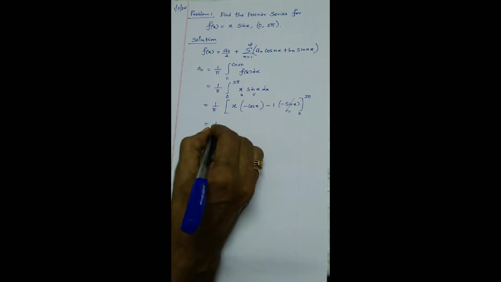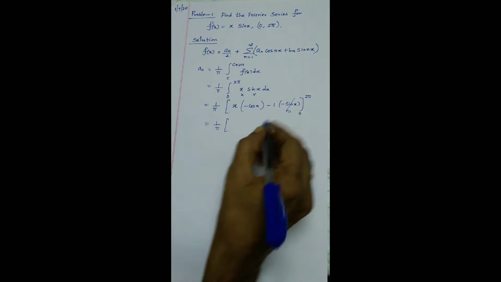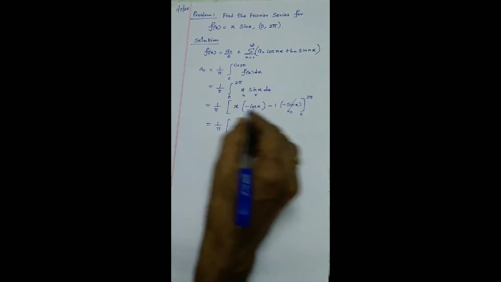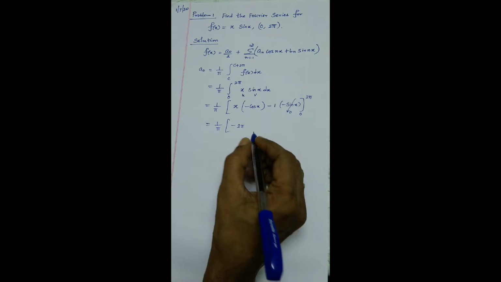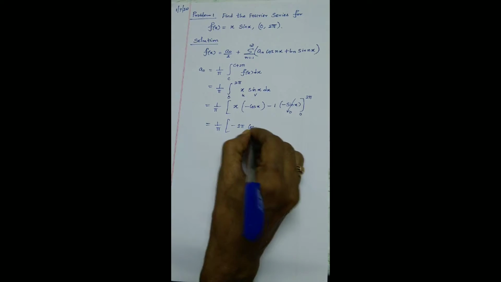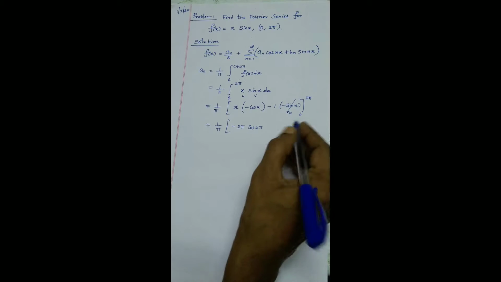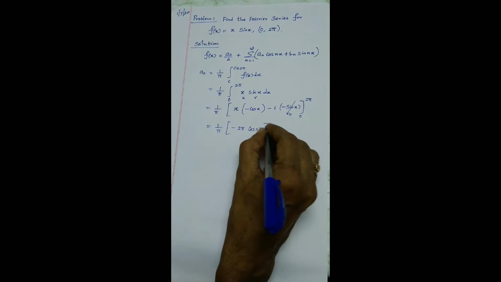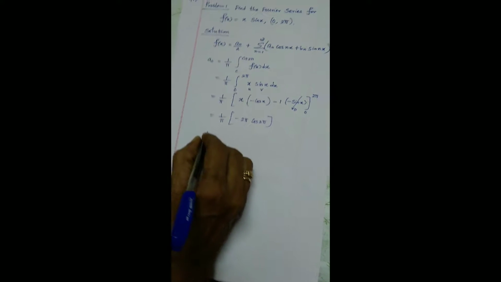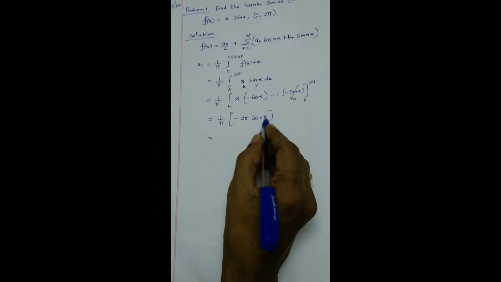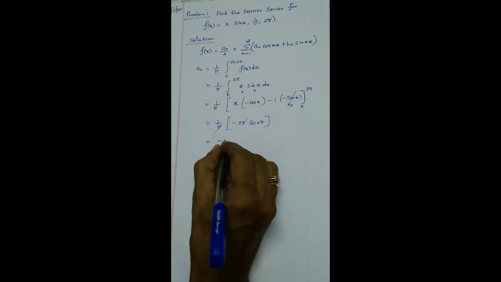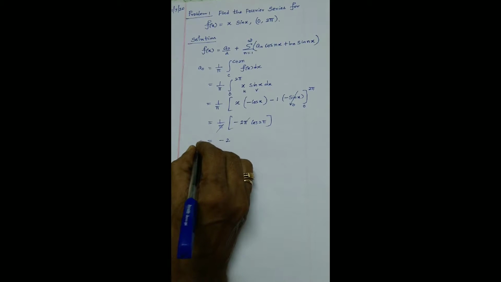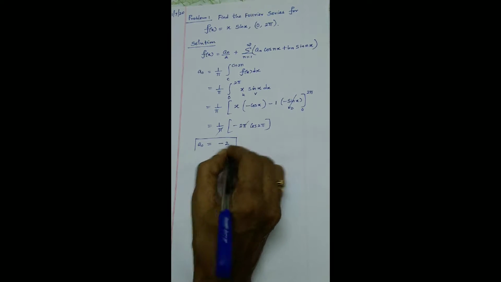Yes. Next, 1 by pi. I am going to substitute for x minus x. So I am going to substitute x equal to 2 pi, cos 2 pi. The lower limit 0, so I am going to skip. You know very well cos 2 pi is 1. Pi gets cancelled out. Therefore, you will get the numerical value 2. That is, the Fourier coefficient a0 is minus 2.